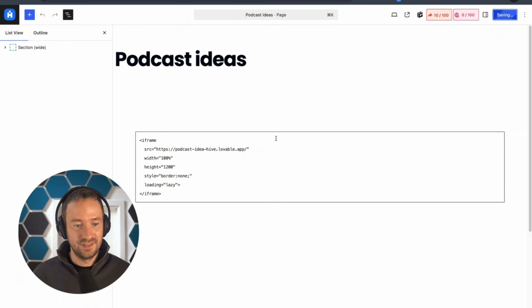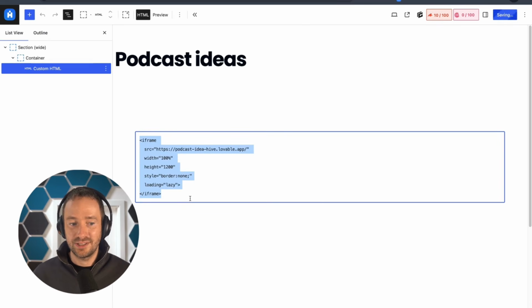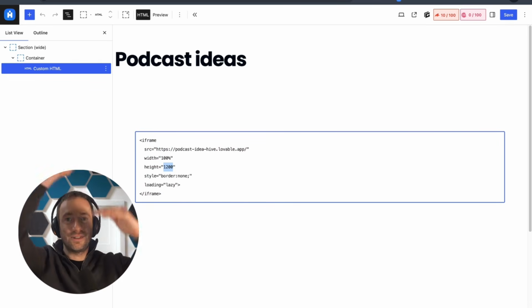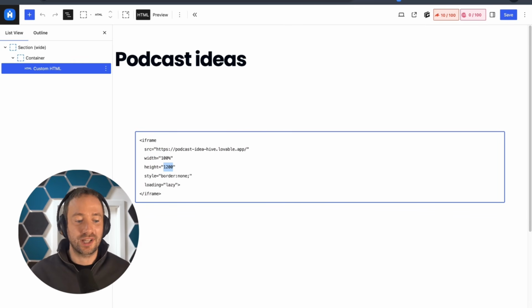If I click save in the iframe, again, ChatGPT can write the code. Say, hey, how do I iframe this URL on my site? The only thing that you have to change really is the height. It's basically how much space you have for that element. So I put too much right now. I would adjust it if it was production.